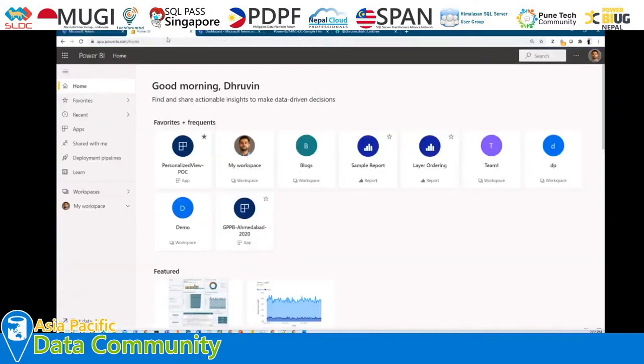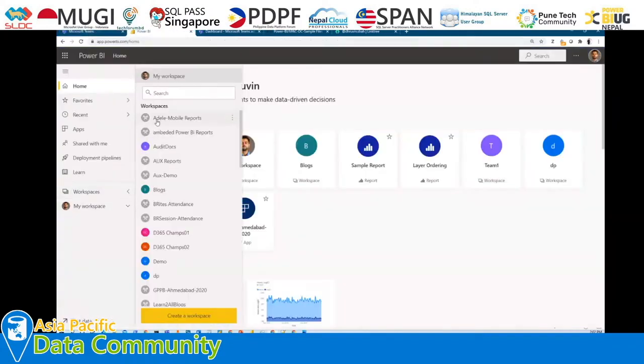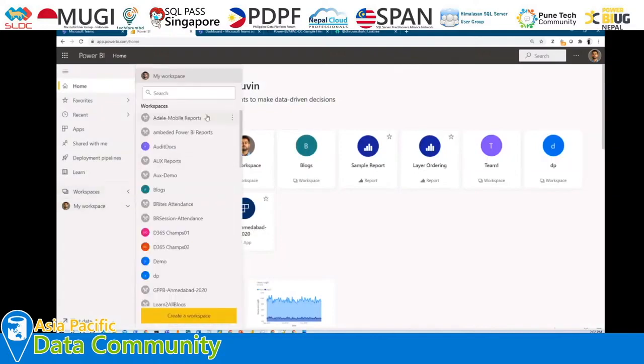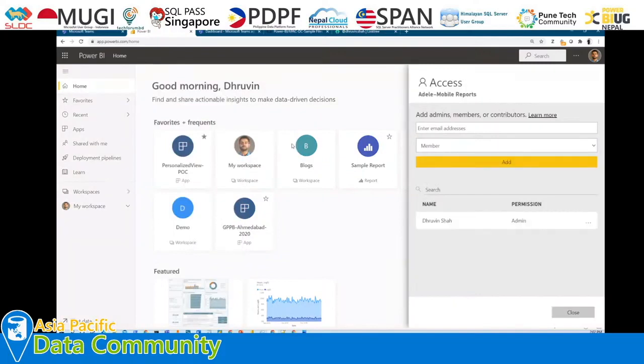So this is my actual Power BI service, and here is the adults mobile view report workspace. Let me click on workspace access, and at this moment on this workspace only Dhruvin has access. The other users don't have access to this workspace, so of course they are not able to open this particular report.